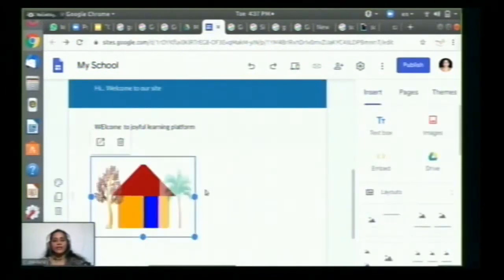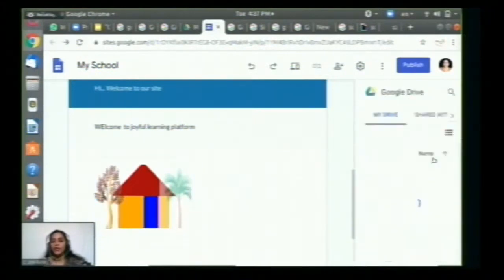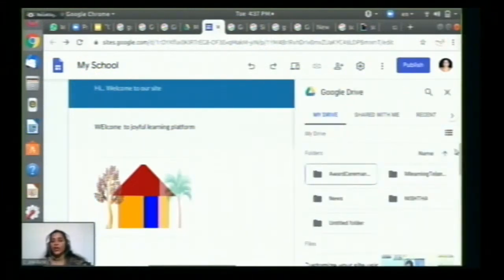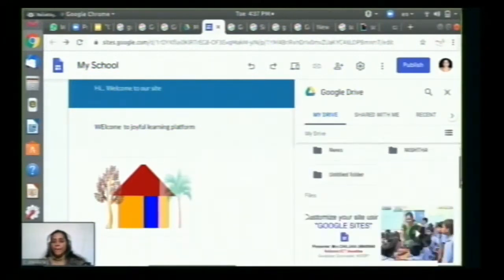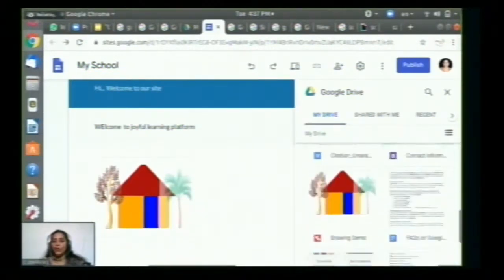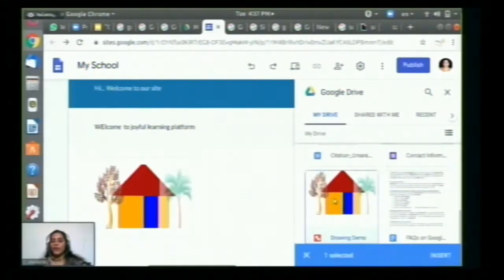So like this, it will appear here. And the same way, when you open the Google Drive, again I'll open the drawing demo. Like this, you can insert.